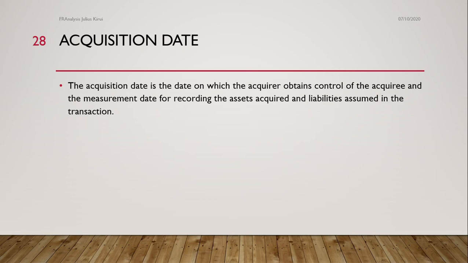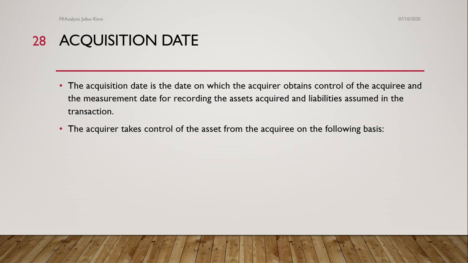So when you talk about acquisition date, it is that very date whereby the acquirer is given complete control over the acquiree's assets and liabilities. So the date on which all assets and liabilities of a particular business or company are transferred to the new acquirer is what we call the acquisition date. That date is very important.